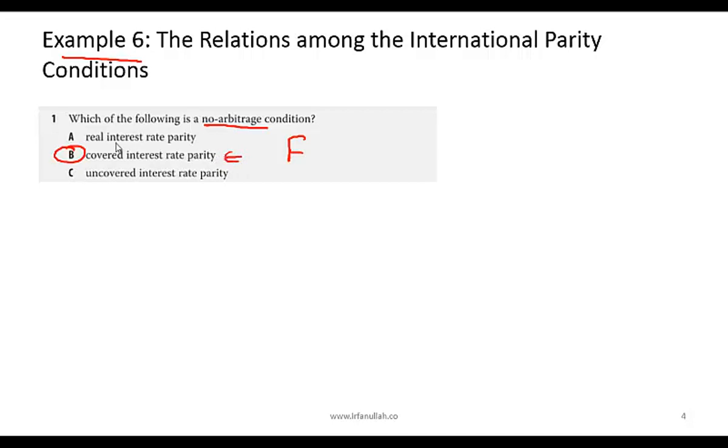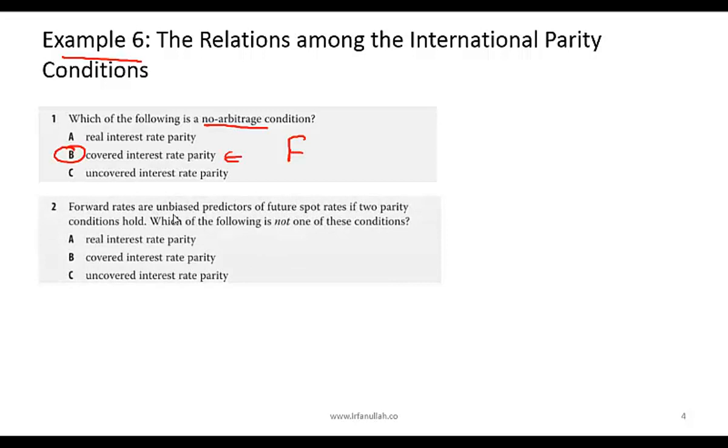So real interest rate parity, what is this? This is simply saying that the real interest rates in different countries are equal. Now that is a model, or that is a statement. It doesn't necessarily hold. Uncovered interest rate parity, this deals with expected spot rates, and that doesn't necessarily hold. Forward rates are unbiased predictors of future spot rates. Future spot rates is the expected spot rates in the future.